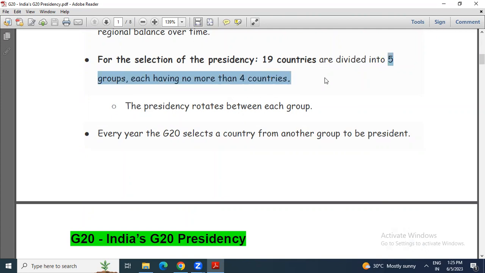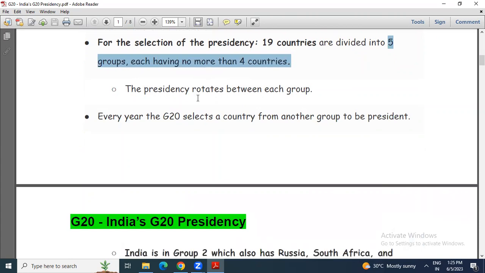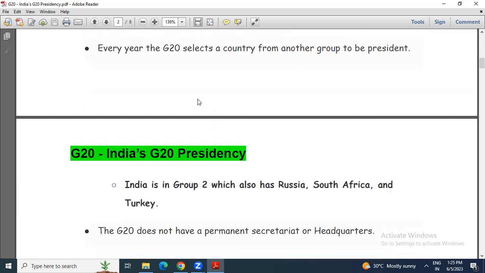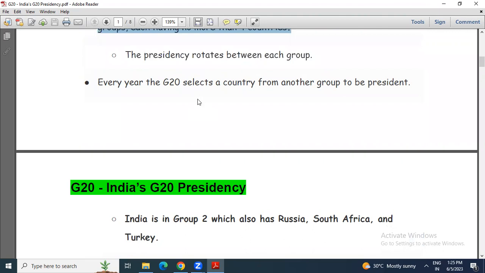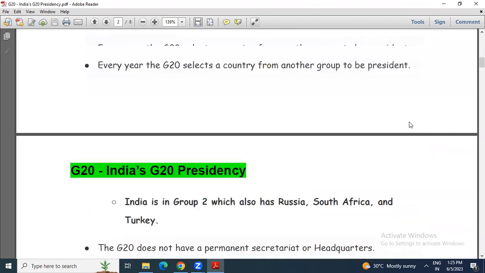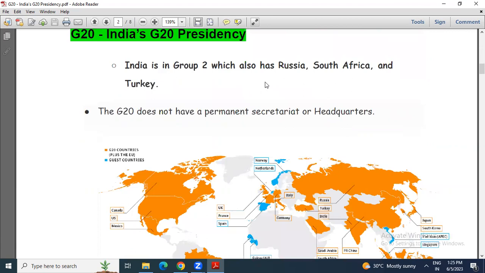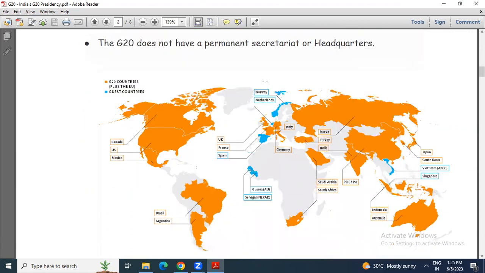each group. So there are 19 countries, divided into 5 groups, and each group can have at most 4 countries. Now every year the G20 countries select a country from another group to be president. So the presidency rotates between each group. Now India is in Group 2, and there are Russia, Turkey and South Africa.